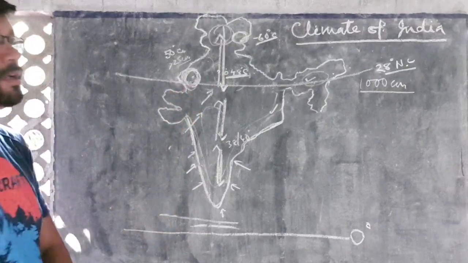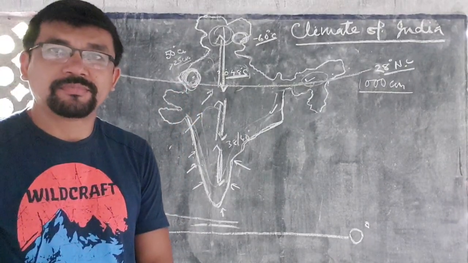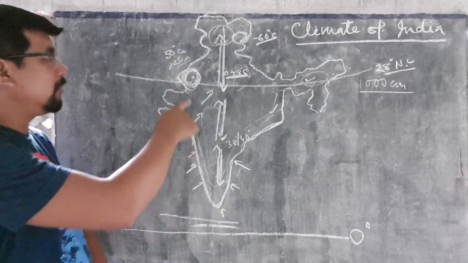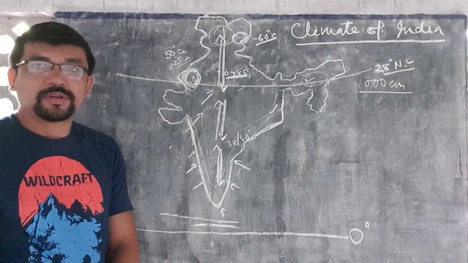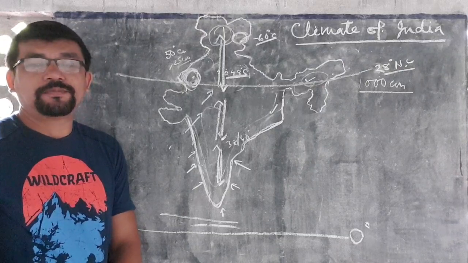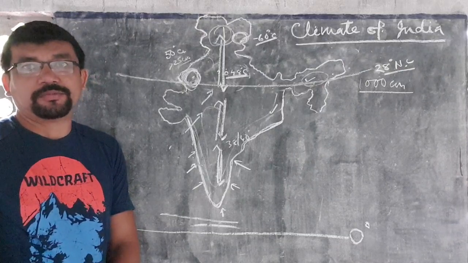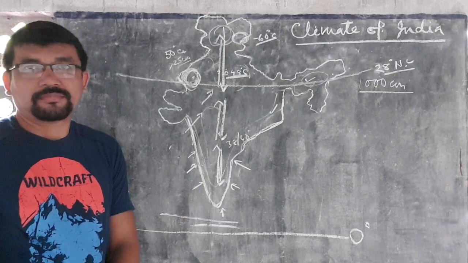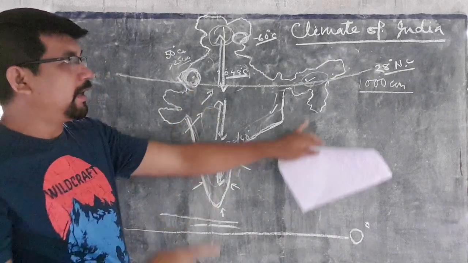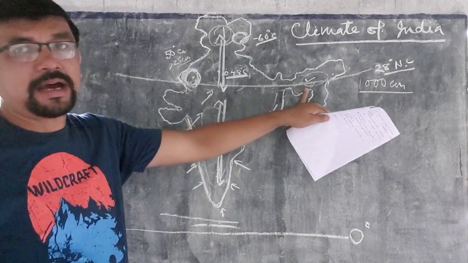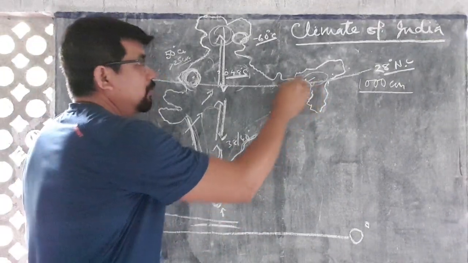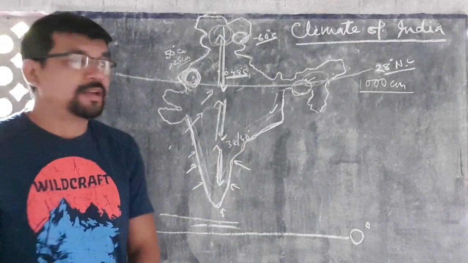Why does this region experience very low rainfall? This type of question generally arises in your exam also. Why is rainfall very rare over the desert region of Rajasthan, the Thar desert of India? Only a very low amount of rainfall is found here. But here you see, in Meghalaya, the Mawsynram and Cherrapunji region experience a very high amount of rainfall, on the same line of latitude.